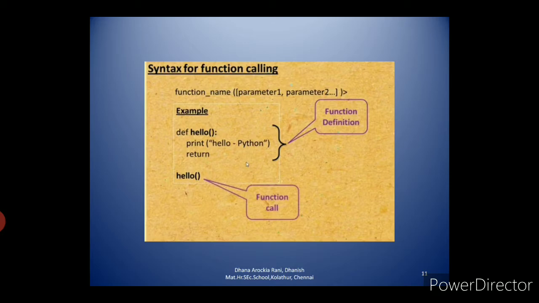Then last, you have to call the function. The function call statement is hello. Hello is the function name, then within the parenthesis you have either a parameter list or none. The first three lines, def hello, print hello Python and return, are called the function definition. The last line is called the function call. Combining these two, defining the function and calling the function, is called a user defined function. So first you have to define a function, after that you have to call the function.